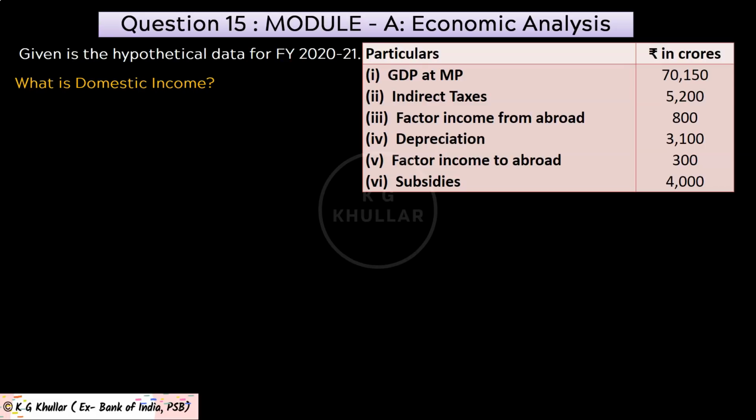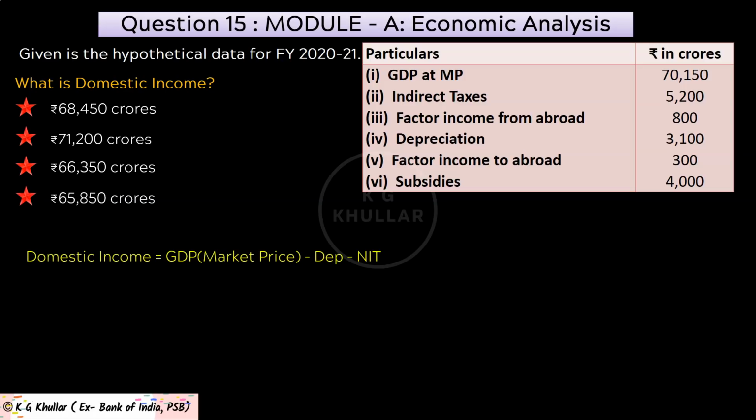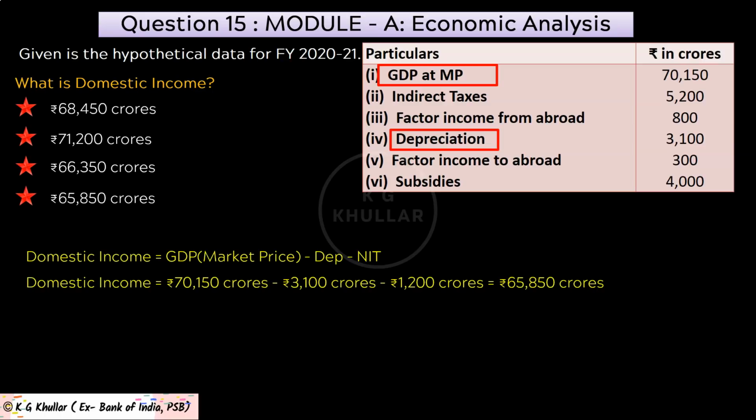Next question is, what is domestic income? And these options are given to you. Friends, domestic income equals GDP at market price minus depreciation minus net indirect taxes. GDP at market price is given as 70,150 crores. Depreciation is given as 3,100 crores. And net indirect taxes we found in the previous question as 1,200 crores. So domestic income equals 70,150 minus 3,100 minus 1,200 equals 65,850 crores. Thus the correct option for the given question is option D.